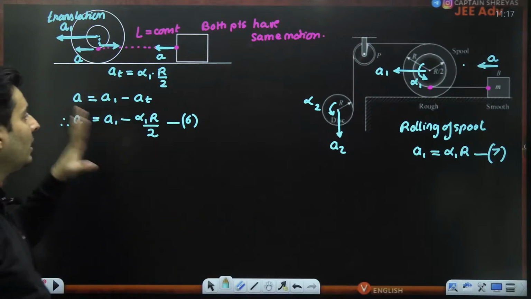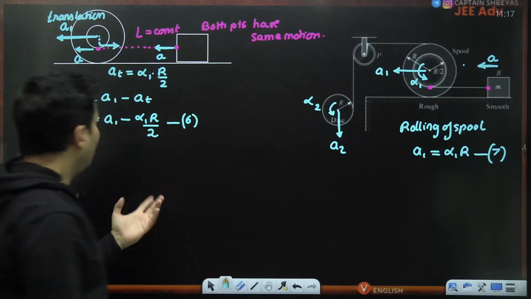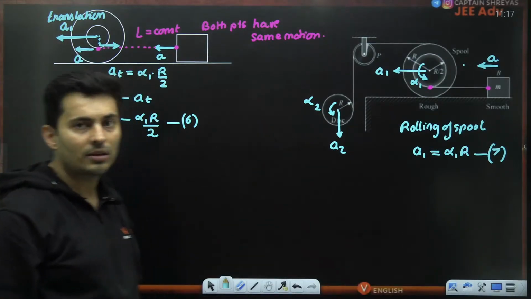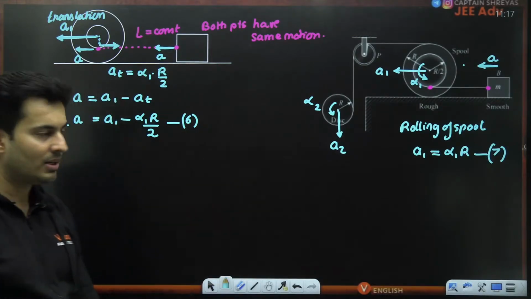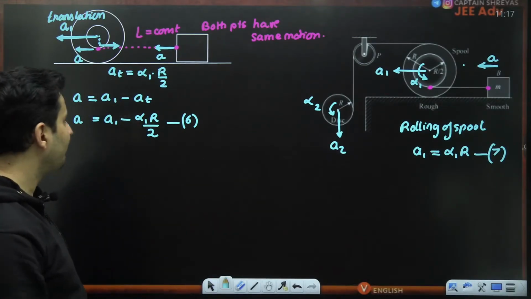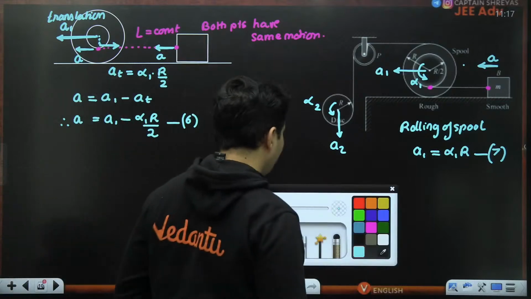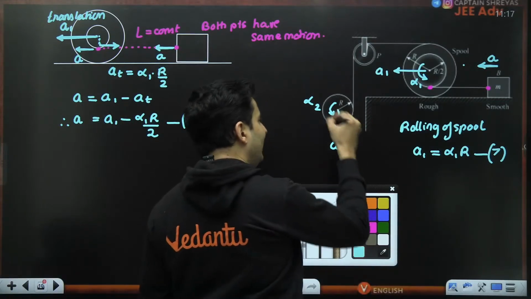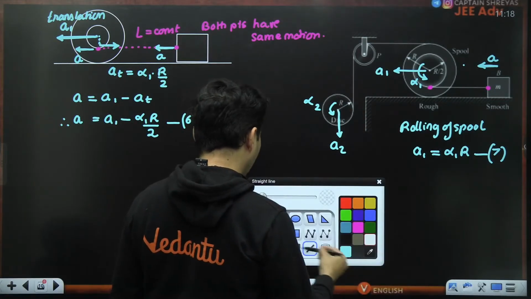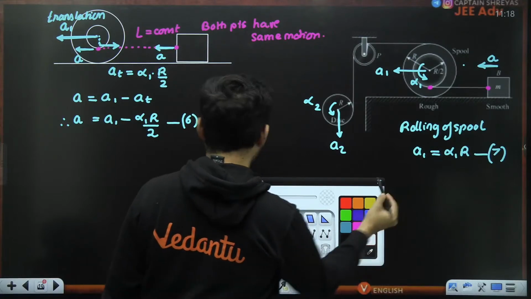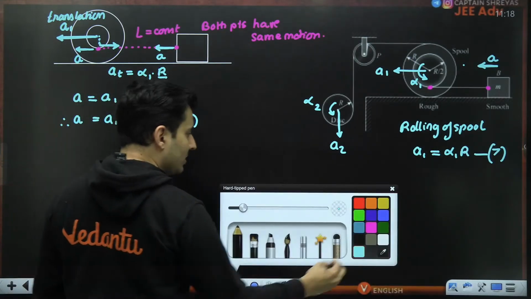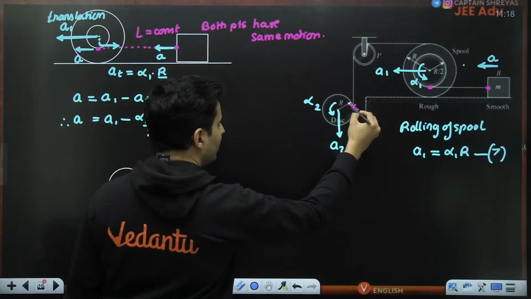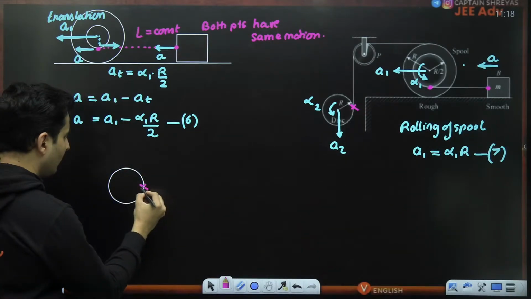Okay, perfect. Now comes the last part. I think we have not written any equation for this guy, so we'll write that down. This will be the eighth equation, and then our job will be done. Okay, how to do that? First of all, to find this guy's acceleration, let me redraw it over here again. What I want you to see is to concentrate on this particular point here.